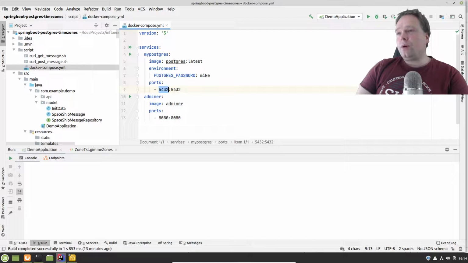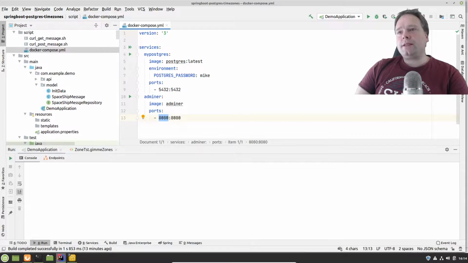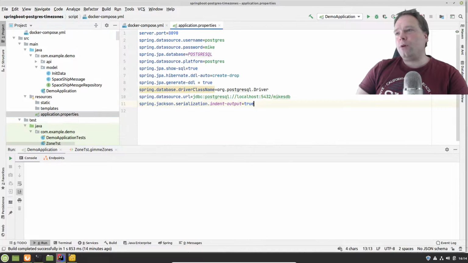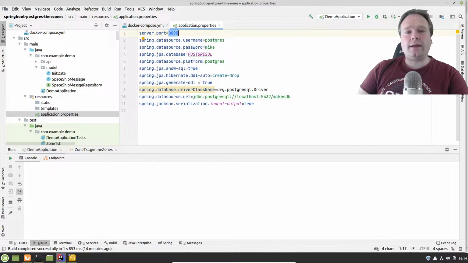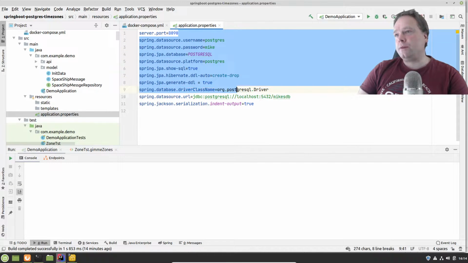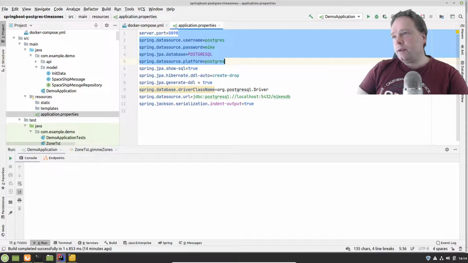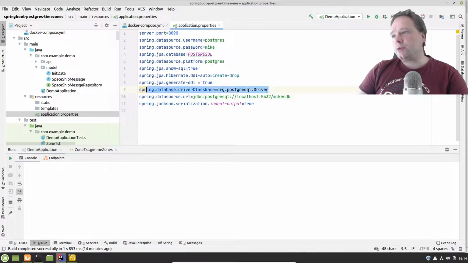Then I'm mapping out the port, so this is the port that I need to connect to from my Spring Boot backend, and I've set a password, which is just Mike right now. And since I'm using 8080 right here, that means that I need to change my application port, because the default port is also 8080. So I've changed it to 8090 instead. And then I've set all of this Postgres-specific information right here that we want to connect to the database. We're using the Postgres driver.